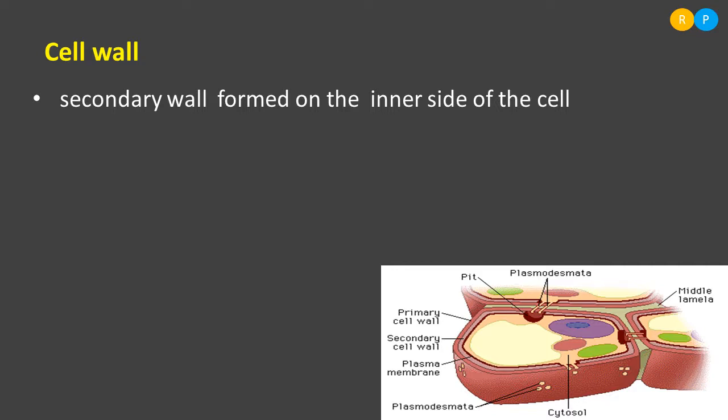Just outside the plasma membrane you can find the secondary cell wall. And just outside the secondary wall, what is there? Primary cell wall is present. So primary cell wall is present towards the outside, and towards the inner side of the cell, secondary cell wall formation takes place. Clear? One thing you have to make clear, that primary wall can be seen in the young plant cell, and as the cell matures, the primary wall is replaced by secondary wall.